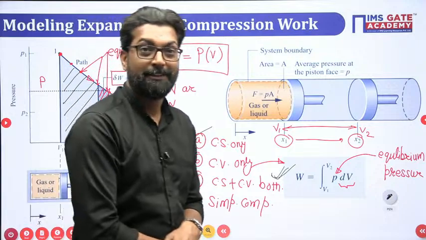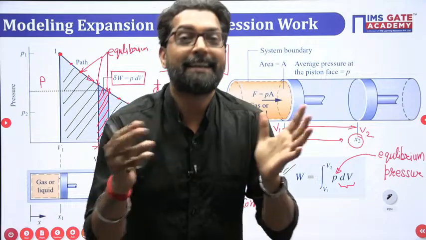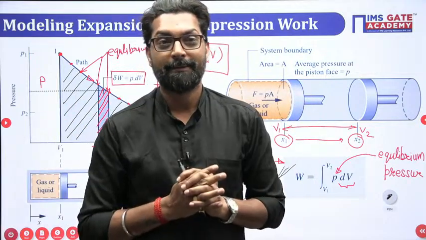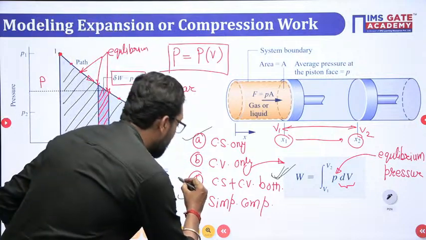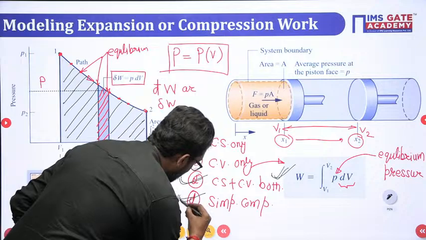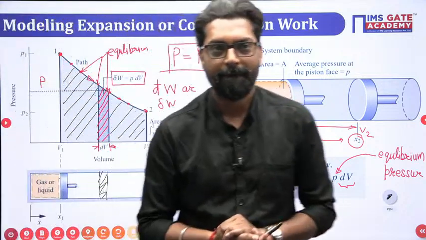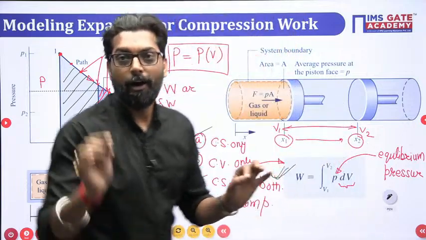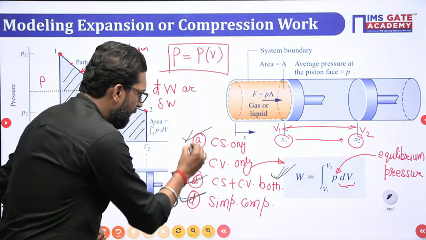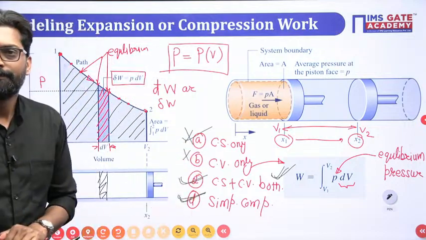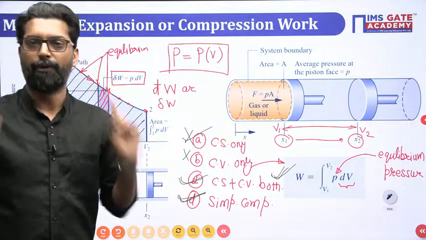See, that is the beauty of thermodynamics. You are wrong. The option is C and D. This is a very important thing, my dear. I repeat, the option is C and D, both. Not A, not B. Clear? Read the statement carefully.